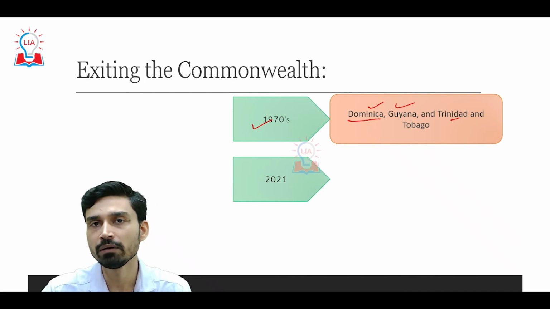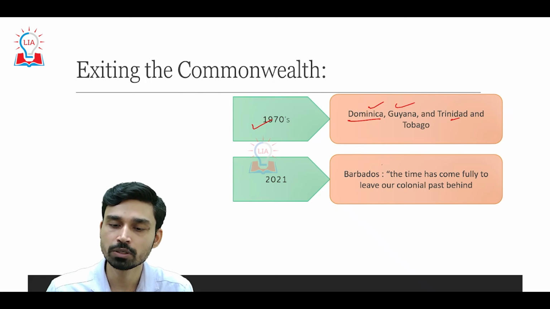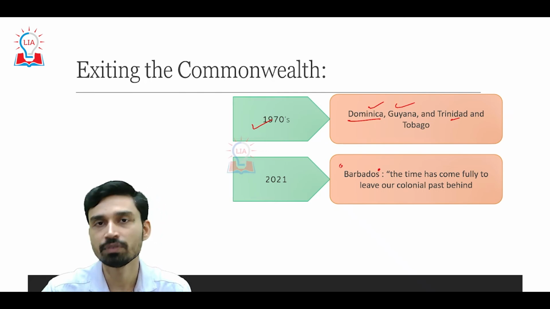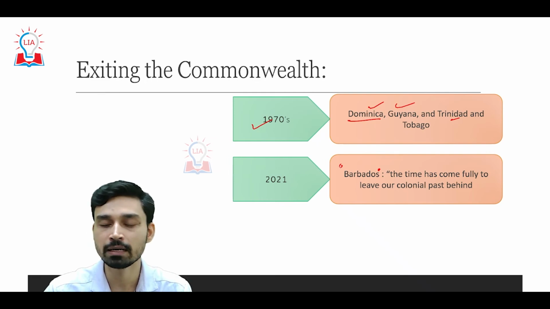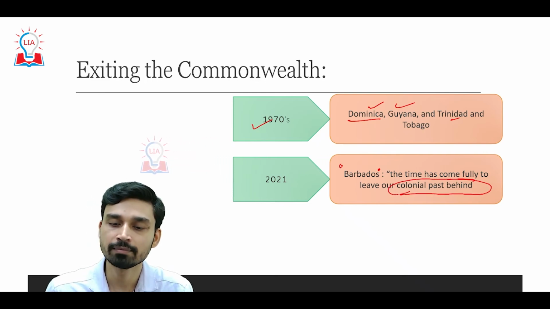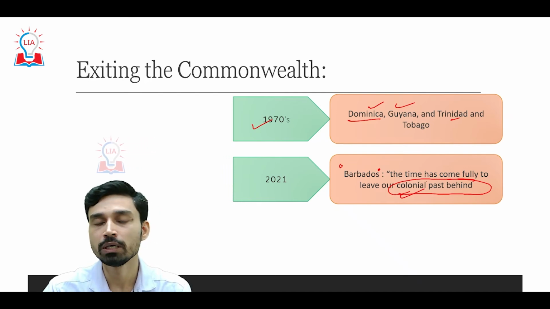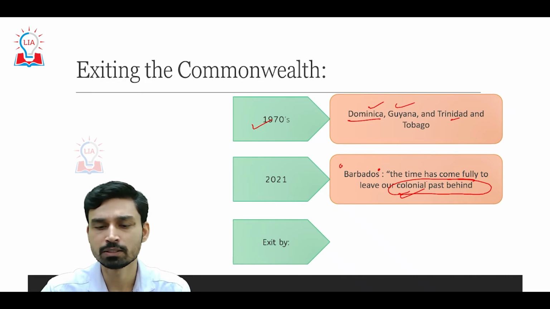Similarly, in 2021, the last country to leave the Commonwealth was Barbados, which was celebrating the 51st year of its independence from the British Empire. The governor of Barbados said that the time has come fully to leave our colonial past behind, and that is why we have to leave the Commonwealth, because it is a reminder of the colonial past of the British colony.